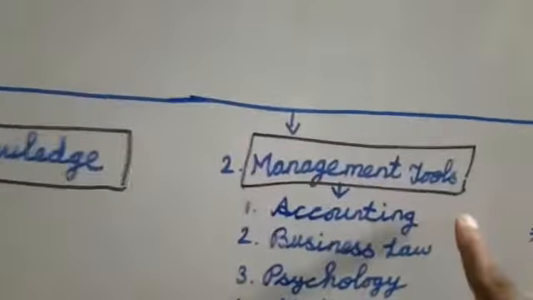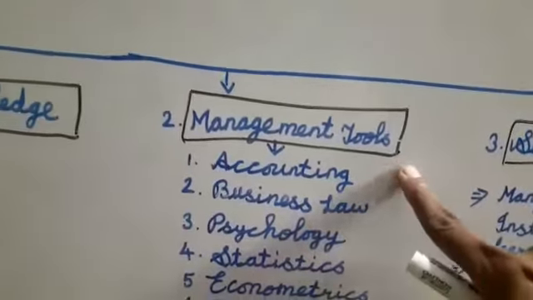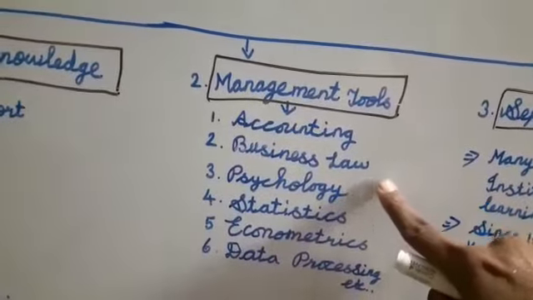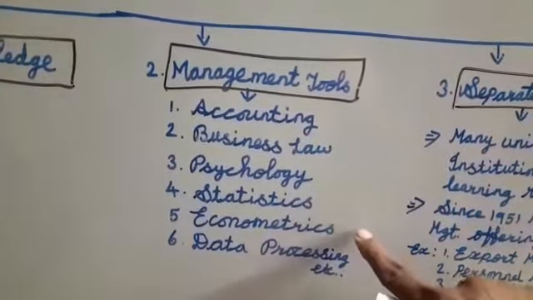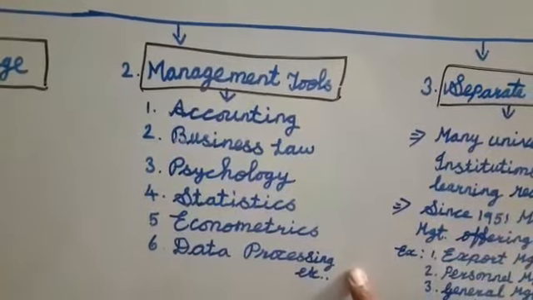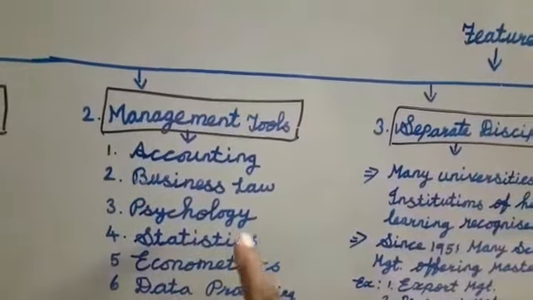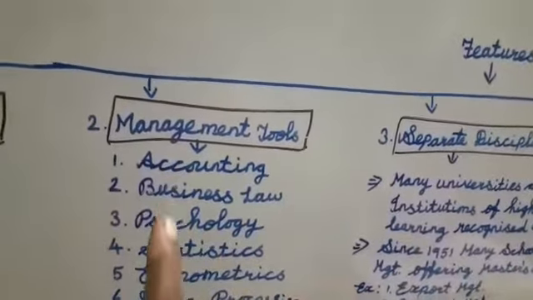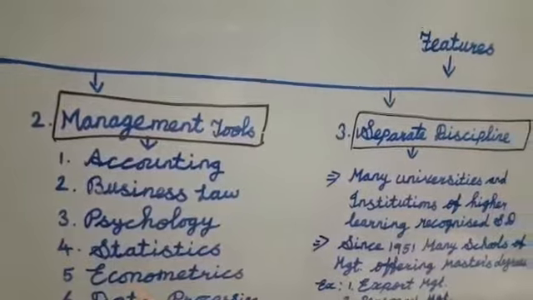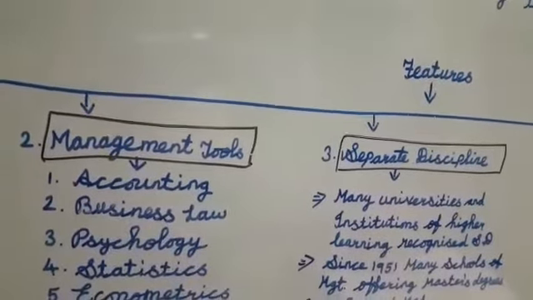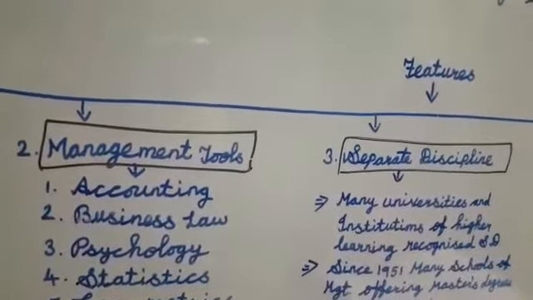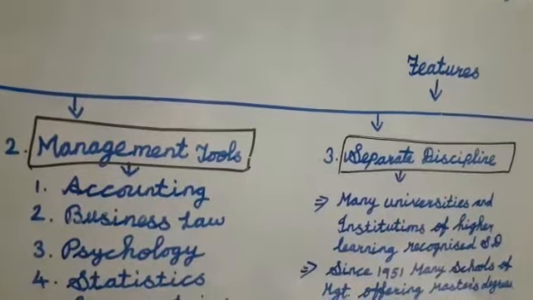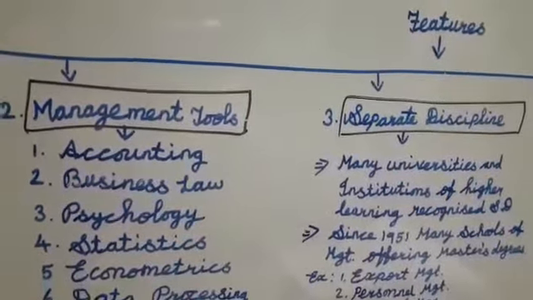Second feature, management tools. In this management tools, we are having 6 tools: accounting, business law, psychology, statistics, econometrics, data processing, right? So we have 6 tools. Listen carefully. Through the management tools, these are the branches, if you enhance these, automatically we can enhance, that is in the sense increase the practical utility, right?